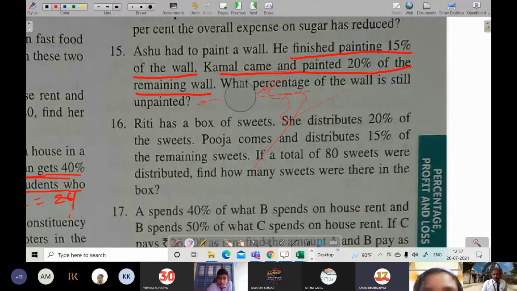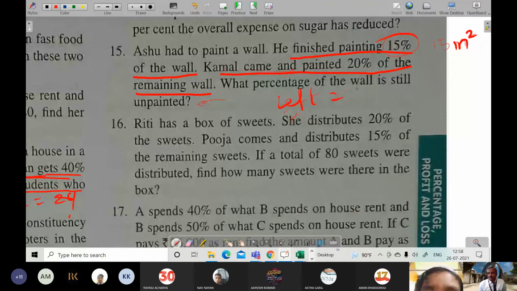Okay, so if you will take 100, then 15%. Okay, what happened? Anshu has painted 15 meter square. So left area will become how much? Left 85 meter square.